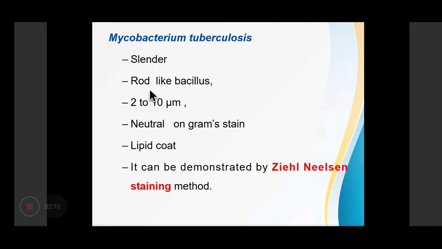Now, Mycobacterium tuberculosis is basically a slender, rod-like bacillus, just 2 to 10 micrometers in size. It is neutral on Gram stain. It has a lipid coat, and it can be demonstrated by the Ziehl-Neelsen staining method.